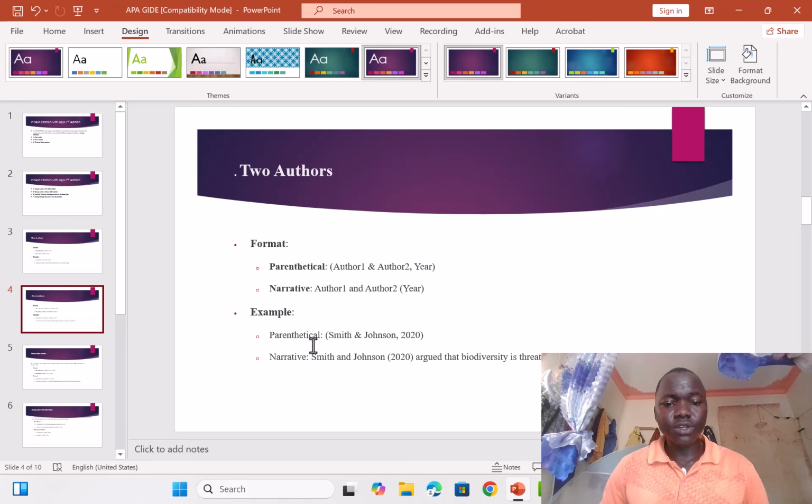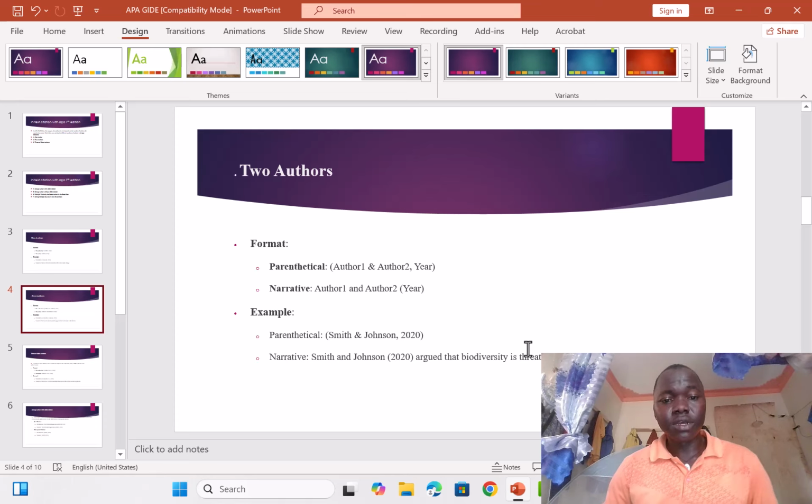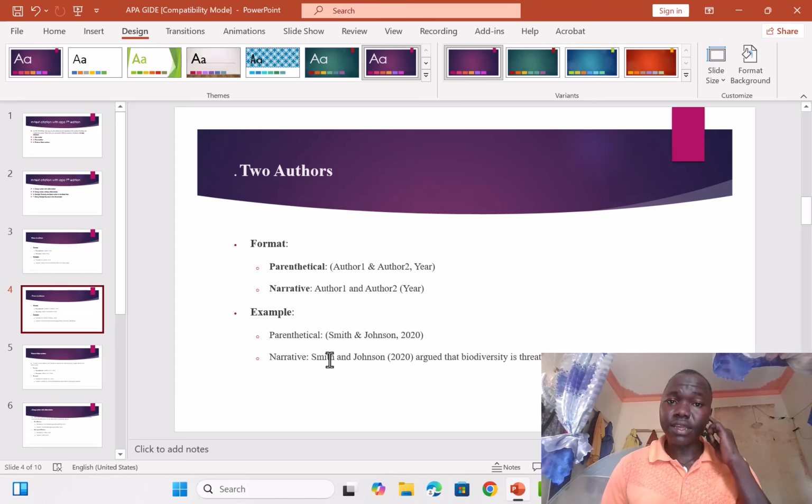Under parenthetical, everything is inside the bracket. So you first open the bracket, and then you write Smith and Johnson, then you place the comma, 2020, then you close the bracket. Then under narrative, the authors' names are going to be outside, then the year in the bracket. So you say Smith and Johnson, open bracket 2020, then you close, urge that biodiversity is threatened. So that is how you cite under in-text citation when you're having two authors. Let me go to another slide.